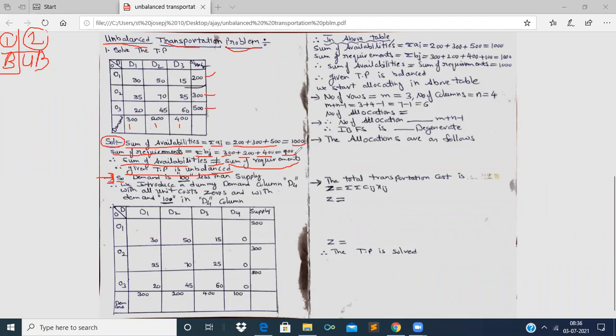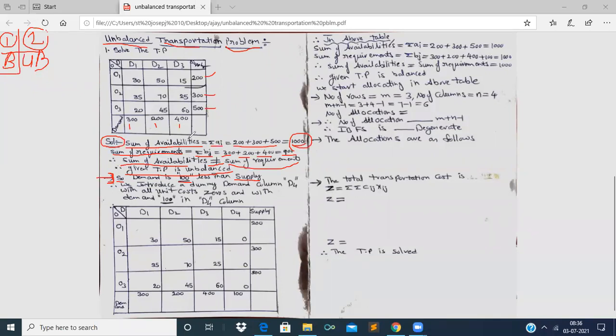So demand is 100 units lesser than availability. I have written that demand is 100 less than supply, that is 900 is 100 units lesser than 1000.